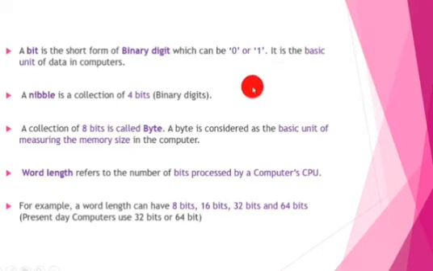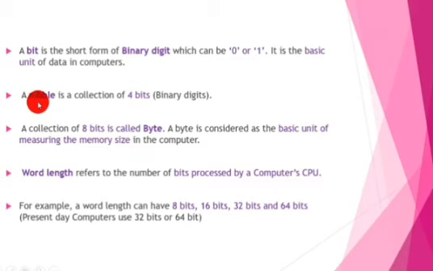Now you can see the definition of bit. A bit is the short form of binary digit, which can be 0 or 1. It is the basic unit of data in computers. Bit is the basic unit of data in your computers.